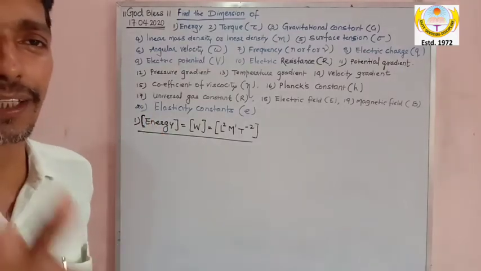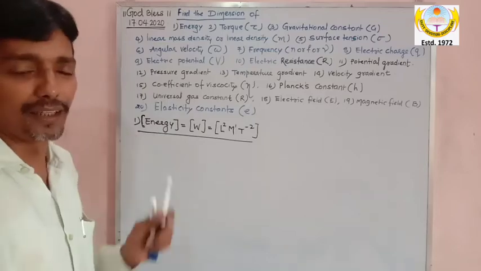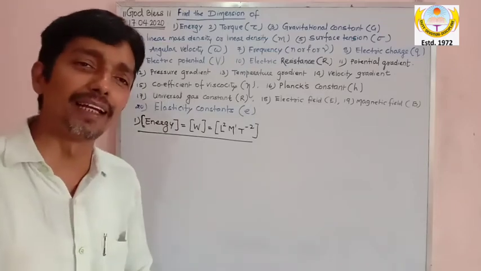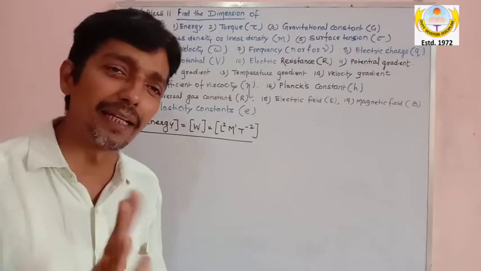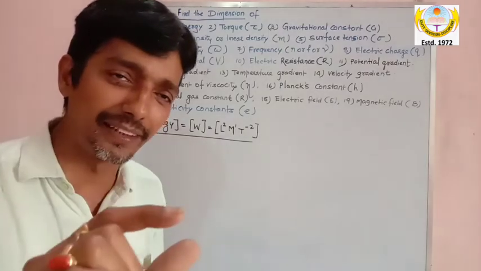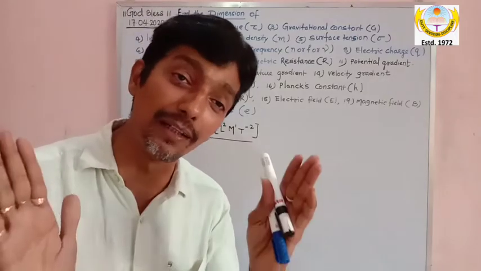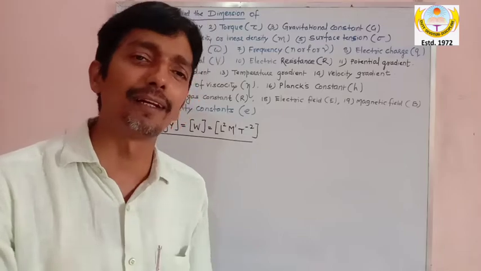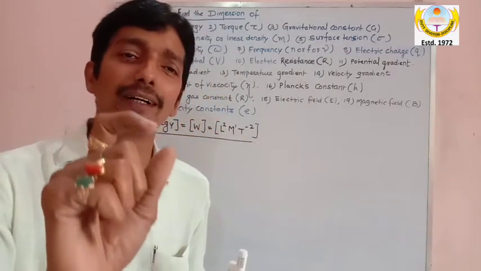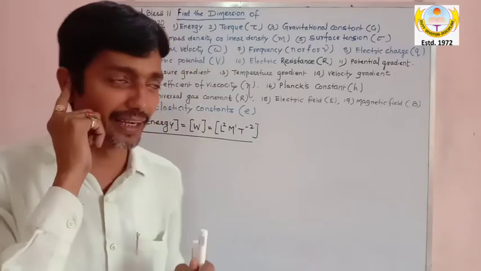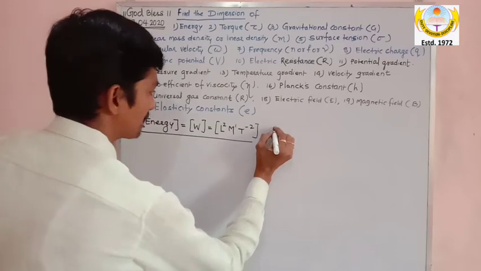Because the unit of energy is also joule. Okay, so I hope the first dimension is over. Similarly, in initial velocity and final velocity, if anybody asks, don't get confused. Initial and final don't make a difference. It is ultimately velocity. So the dimension of initial velocity is the same as the dimension of velocity. The dimension of final velocity is the same as the dimension of velocity. Don't get confused with the words initial and final. Okay, now let's go to the next part.